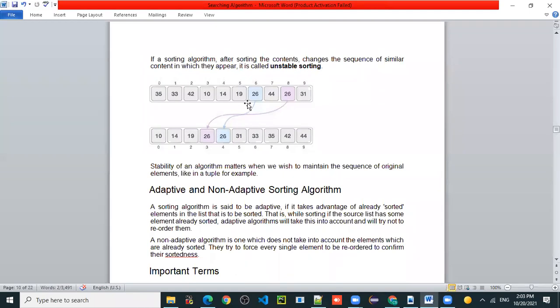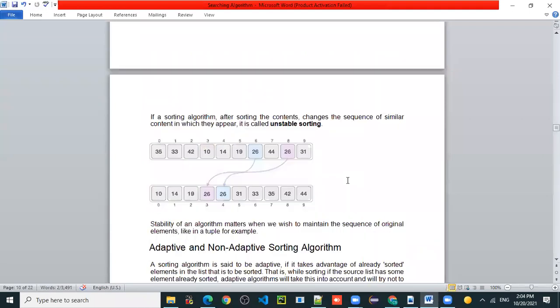Here the 26 at index 6 has been written after the 26 at index 8. That means we have not followed the original sequence of the duplicate elements. So this kind of sorting is called unstable sorting. Now, all of you understood? Yes, sir.